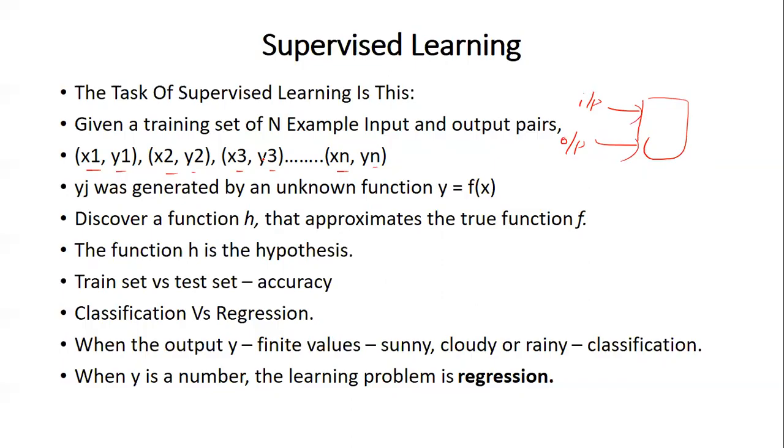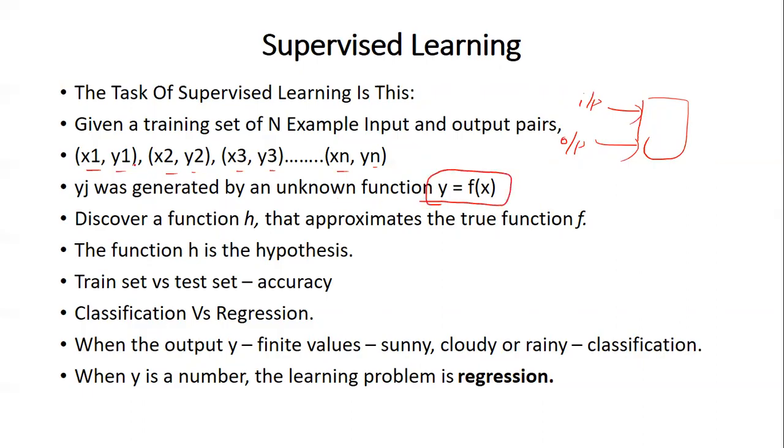Where each of these xi is nothing but input, and this yj is nothing but the output. Okay, so each of these x are input and this y is output. Now what we want to do is identify a function. We want to create a function of this form: y is equal to.